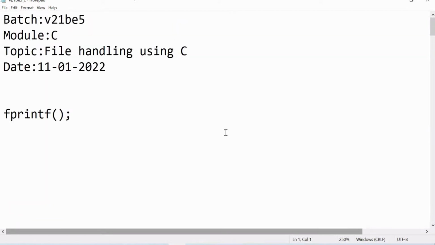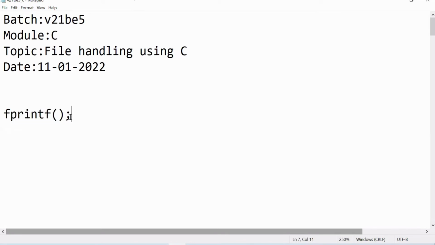One question I need to ask you: all of you know about printf, how to use printf? So what will printf do? Printf will print the data on the monitor. Yes or no? But when the data is printed on the monitor, the data is not permanent.